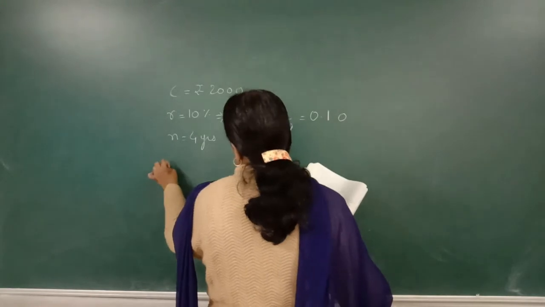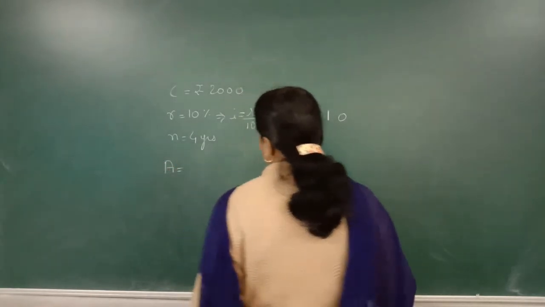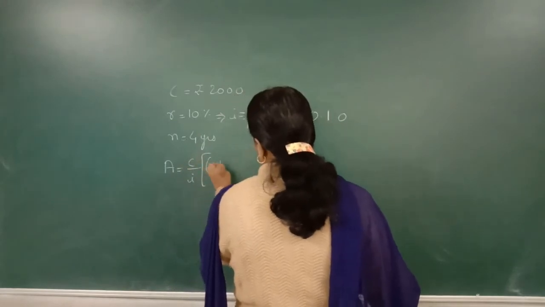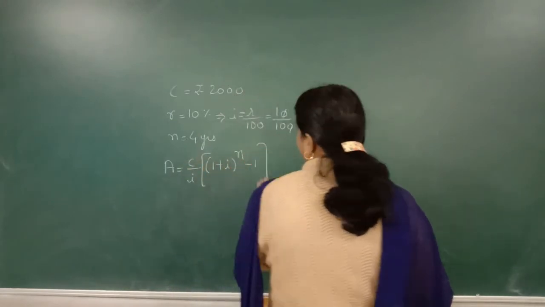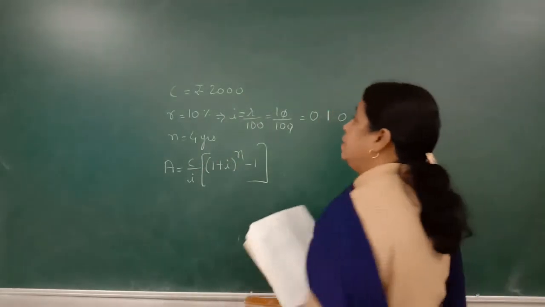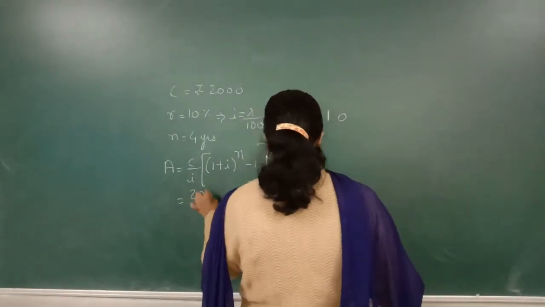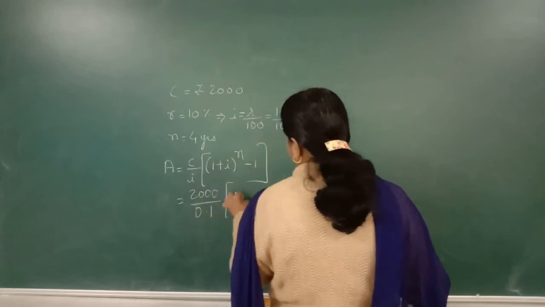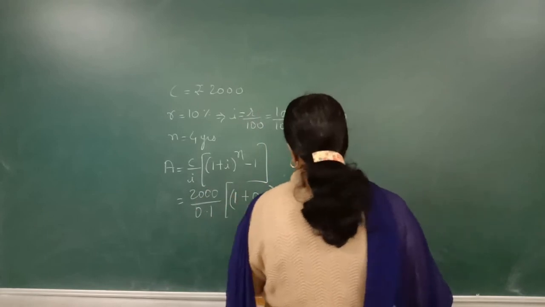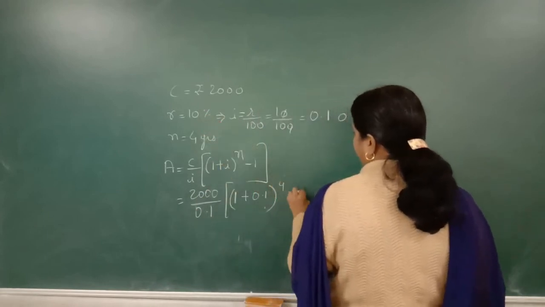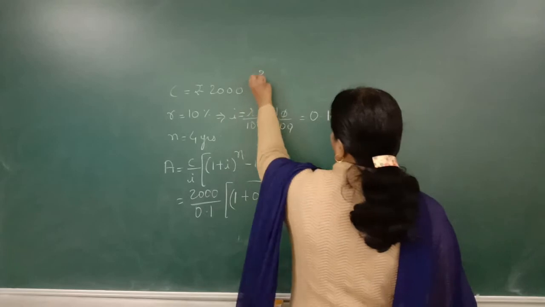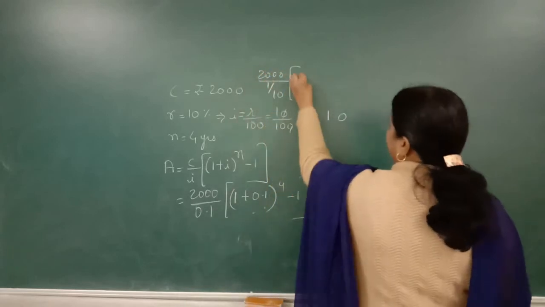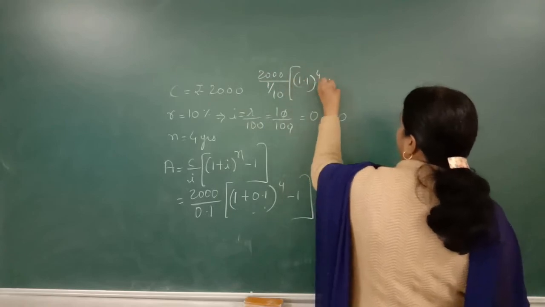Now see, you know the formula. A is equal to C upon I, into bracket 1 plus I to the power n minus 1. C means 2000 upon 0.1 into 1 plus 0.1 to the power 4 minus 1. 2000 upon 1 upon 10 into 1.1 to the power 4 minus 1.